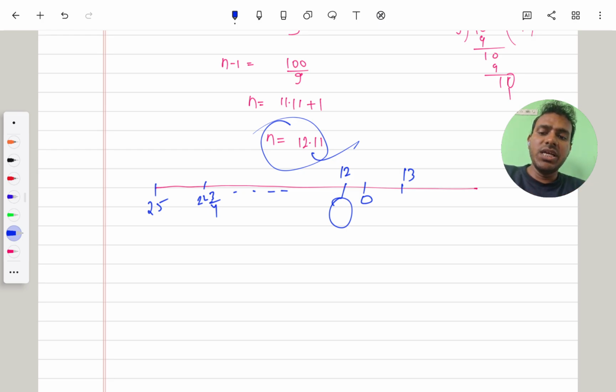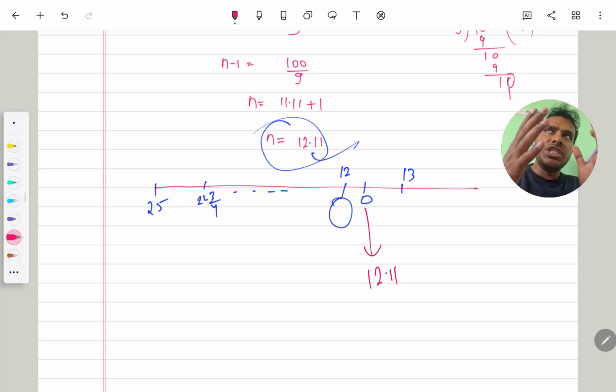Again, listen. In the given sequence, the term 0 comes at the place of 12.11, which shows 0 lies in between the 12th and 13th terms. The 12th term is our last positive term and the 13th term is our first negative term.